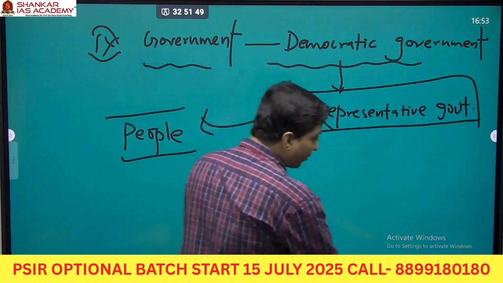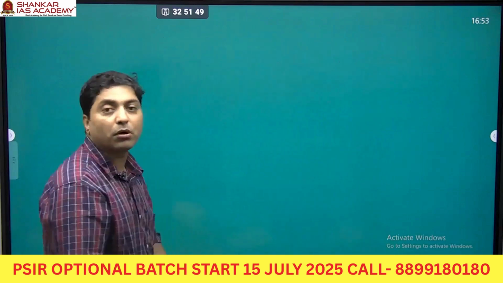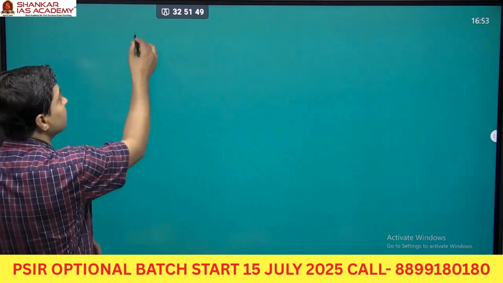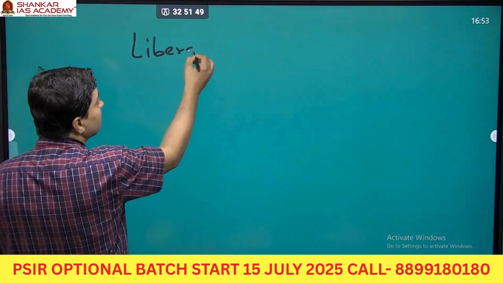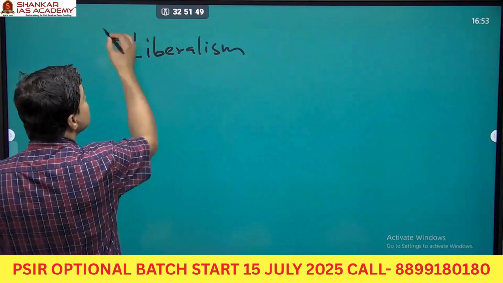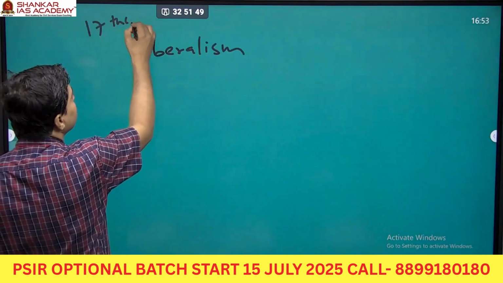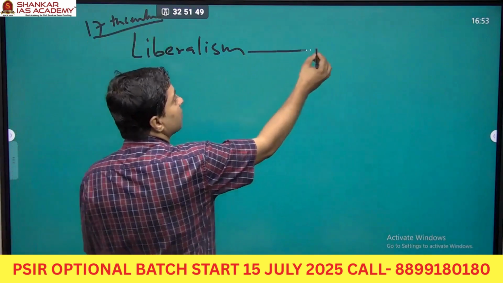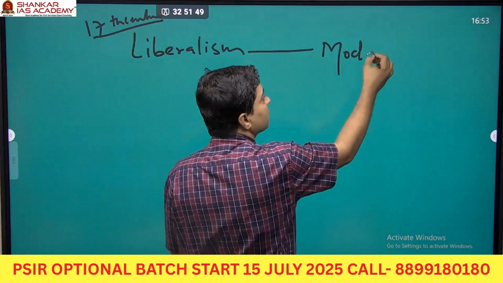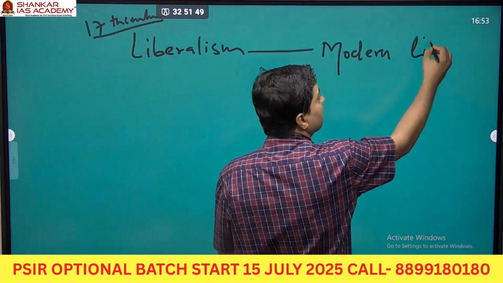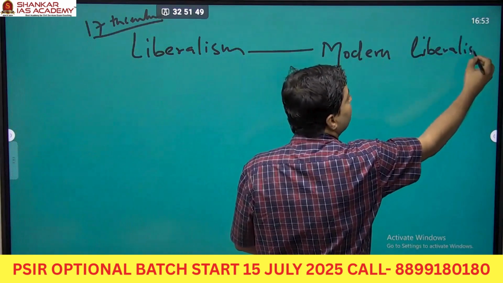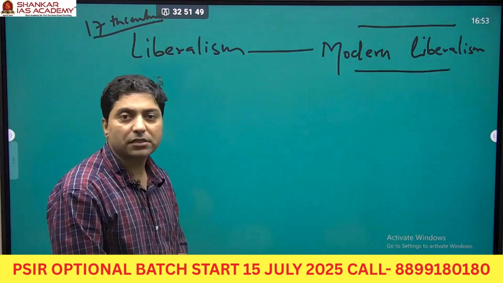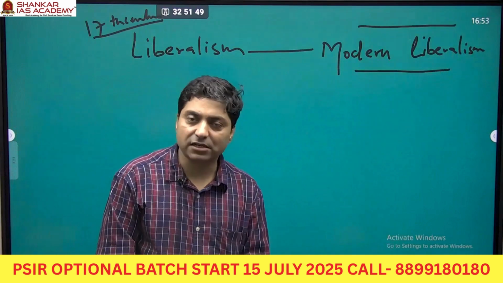Liberalism evolved in 17th century, right? And after 17th century, there was a modern liberalism. Modern liberalism evolved in the mid of 19th century, right? That I'll discuss in the next class.